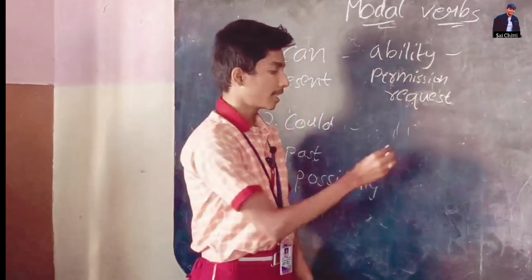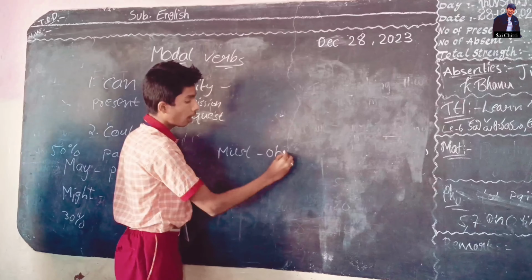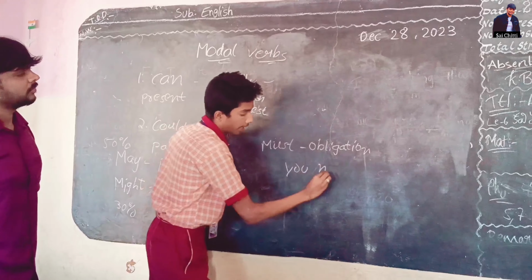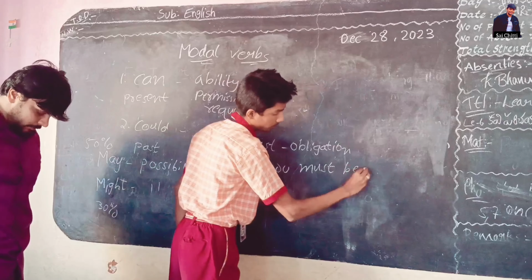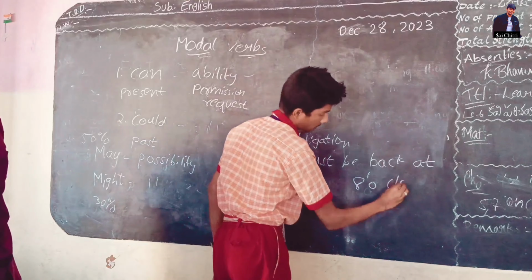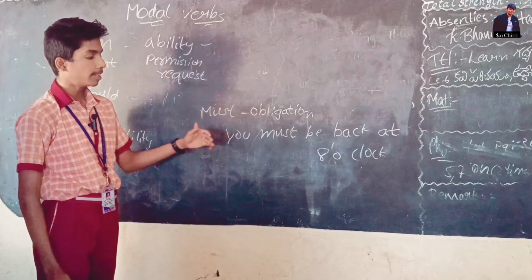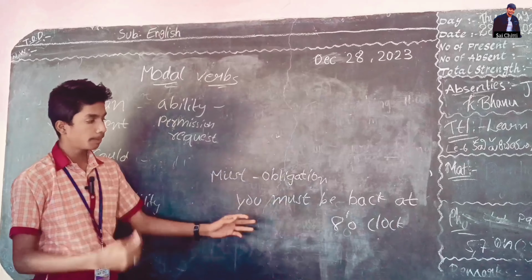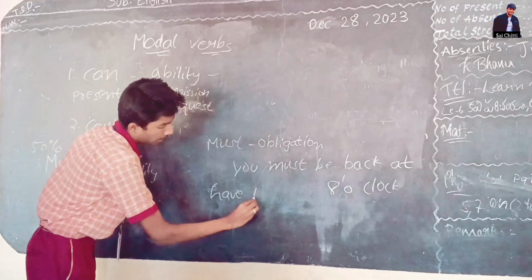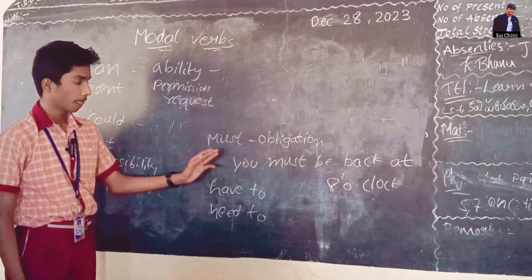Next we talk about must. Must means obligation, compulsory. For example, you must be back at 8 o'clock. It is compulsory: someone is saying to another, you must be back at 8 o'clock. Next, have to and need to. The uses of have to and need to are the same as must.